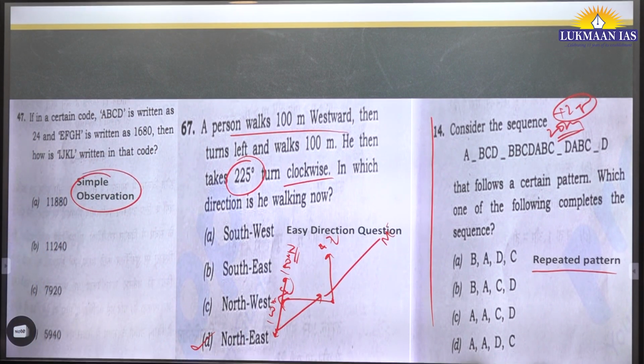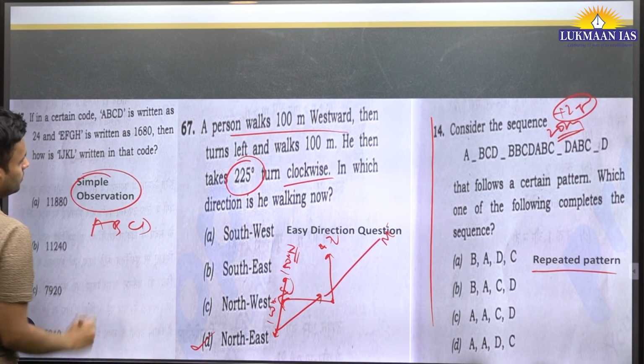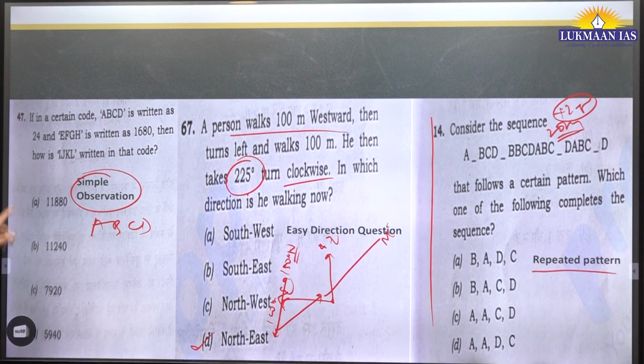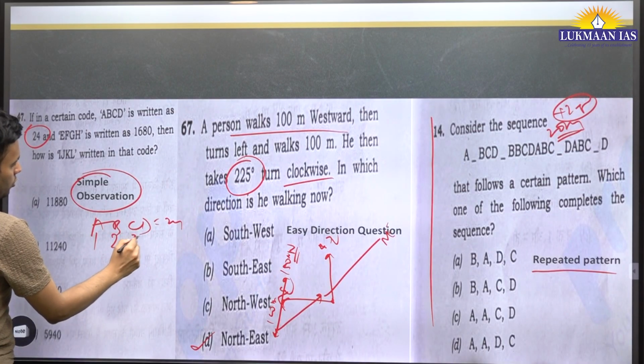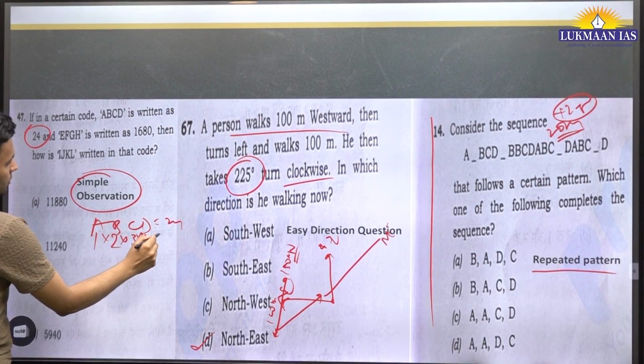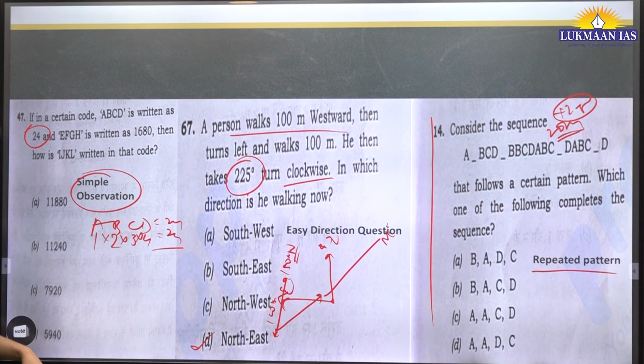And let's see this one question that came. A certain A, B, C, D, and they are written as 24. What are they doing? They are just taking the numbers 1, 2, 3, 4 and multiplying them to get 24.